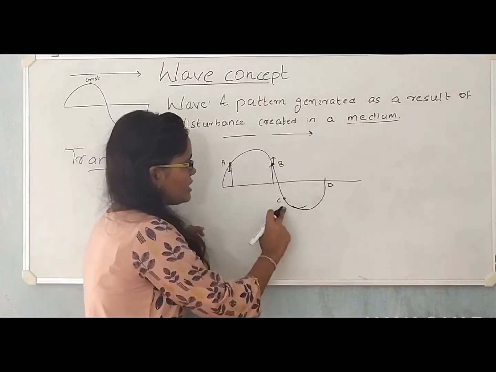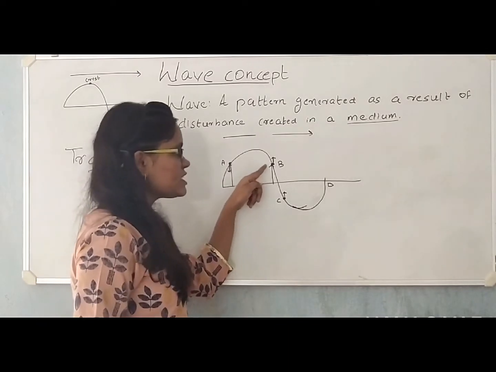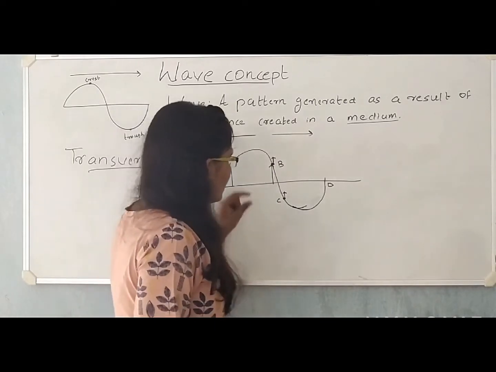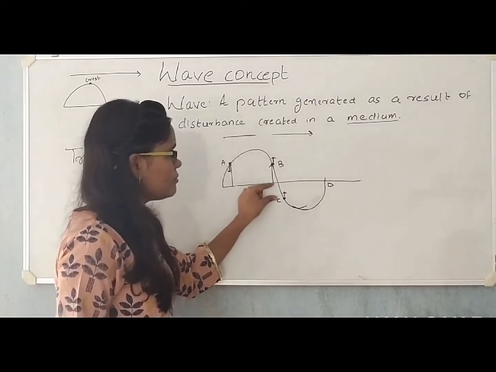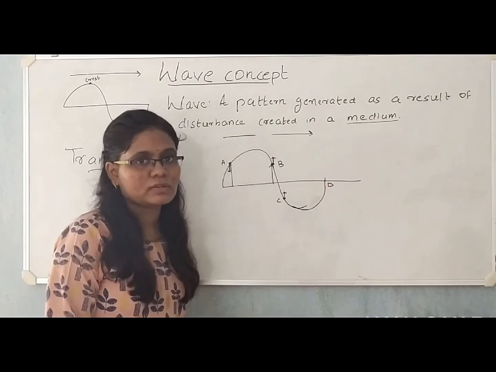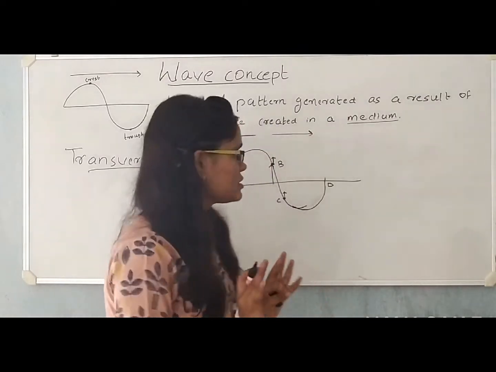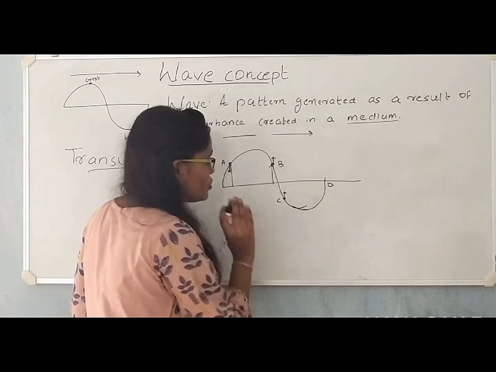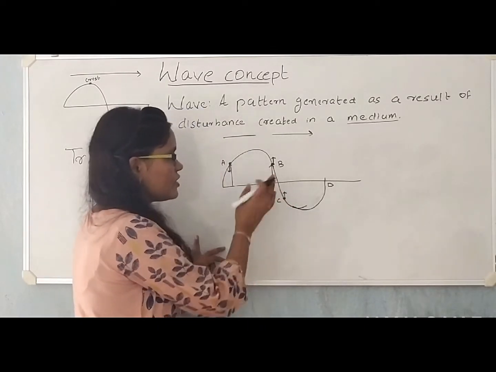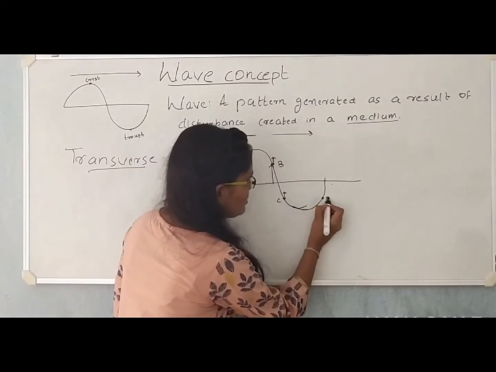Now consider particles B and C. Both the particles are directed upwards, but particle B is displaced upwards and particle C is displaced downwards. The magnitude of displacement might be same, but particle B is above the equilibrium position, particle C is below the equilibrium position. You know that displacement is a vector quantity, so the direction of displacement also matters. That means particles B and C, though they have same direction, their displacement is not equal because they are displaced in different directions. So B and C are not in phase. Now let us consider the particles C and D.